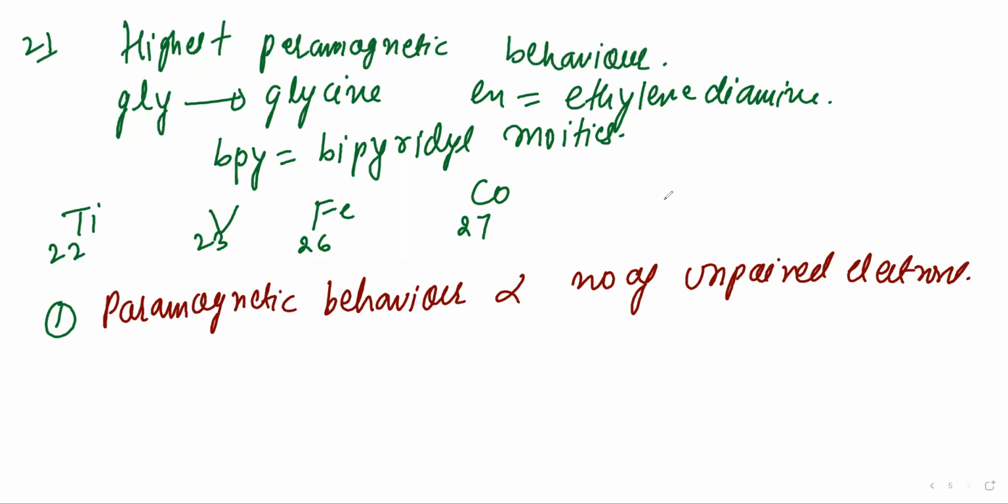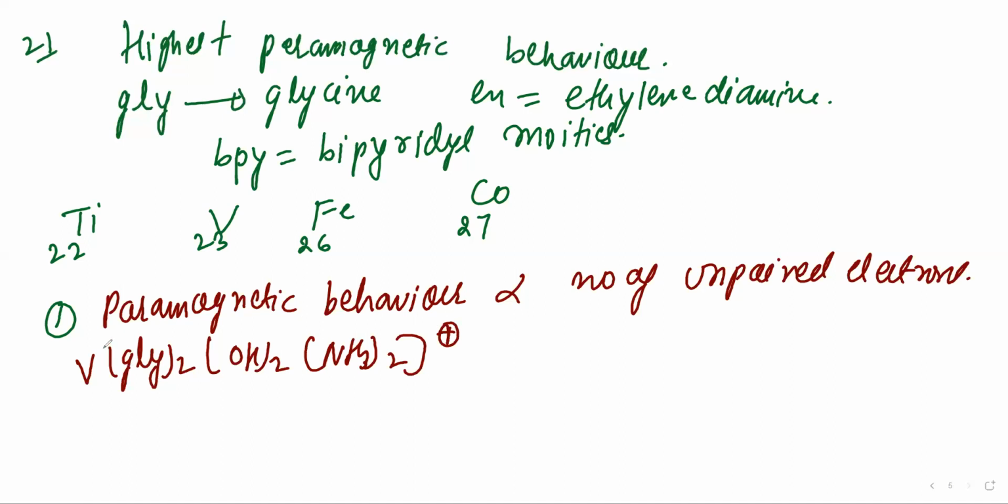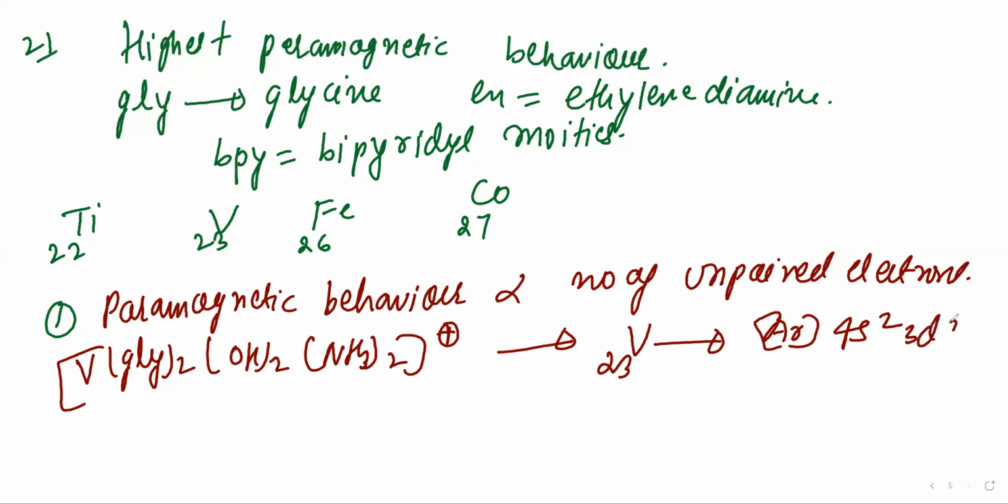Right. So see, the first option is vanadium. It is connected with GLY 2 times, OH2, NH3 2, raised to plus. For vanadium, atomic number is 23, electronic configuration will be argon 4s2 3d3.